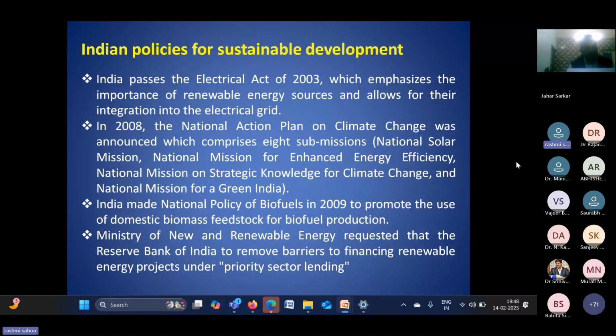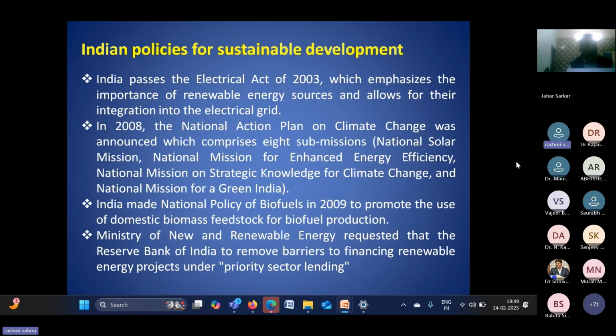That's why there are action plans which have been taken by the Indian government for sustainable development, and how we can move towards the renewable energy system. You know that the coal-based power plant has been nearly banned in the USA and in India, though nowadays it still has a major share of electricity production.